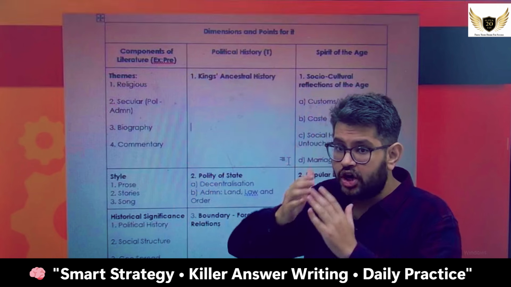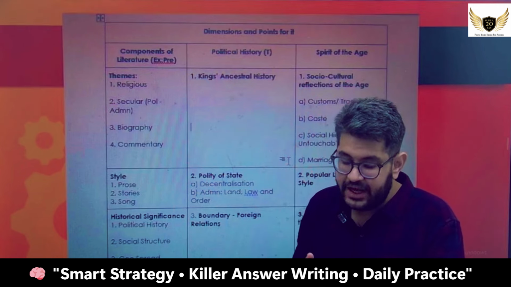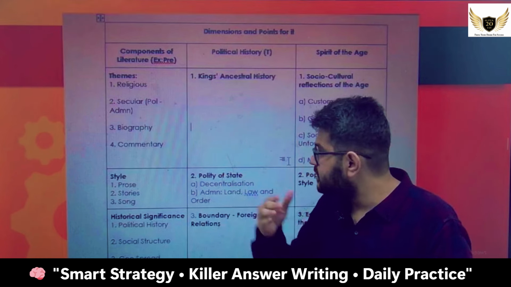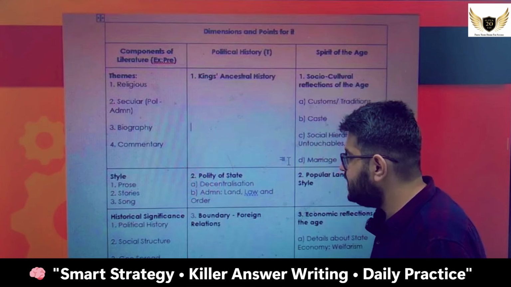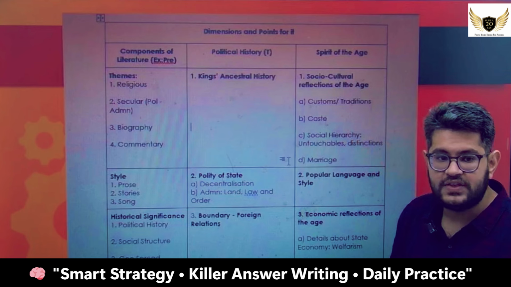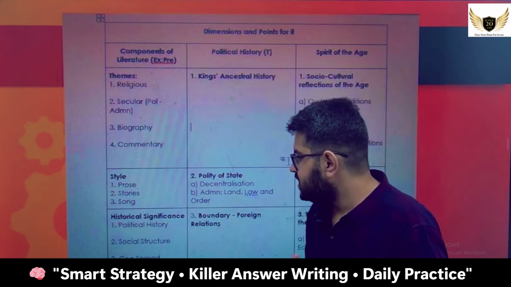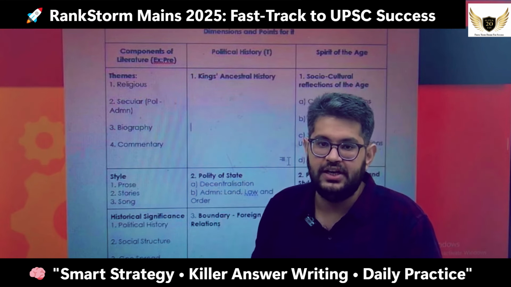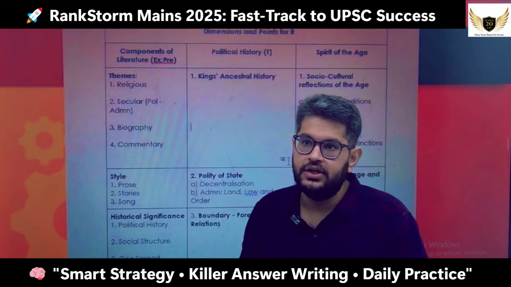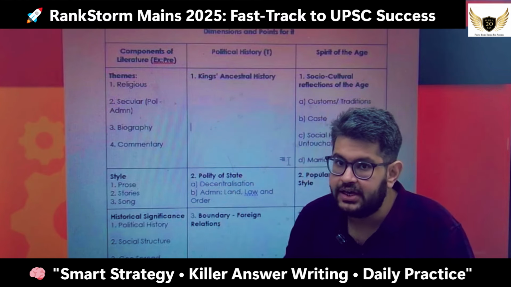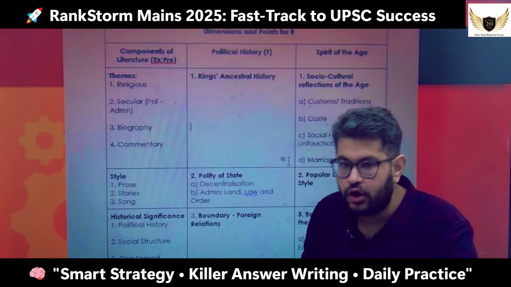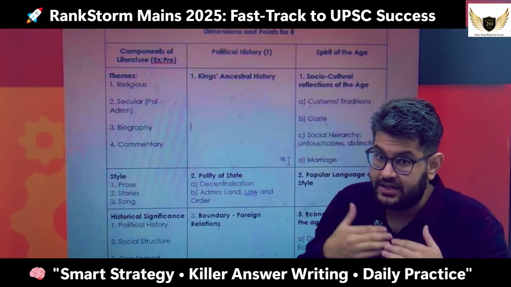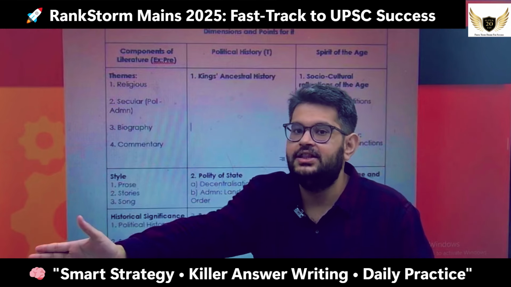So how to structurally think about this is you go ahead and open your NCERT book. Imagine that you're opening your NCERT book, and first you see that this is the theme that we're talking about. Second thing that you see is the style. The third thing that you see is the historical significance of that text. Does that text tell me what is the genealogy of the political kings that were there. For example, if we talk about the text of Sangam literature, there was a political history that was given, that the Chola Rajas were in this order. You don't need to tell them that this is the order, but you need to understand that this text helps me in understanding the political genealogy.